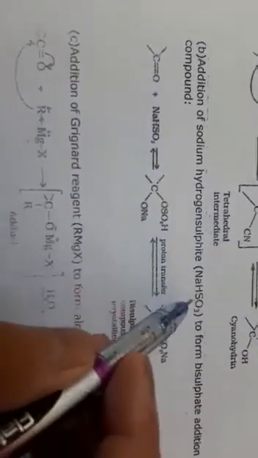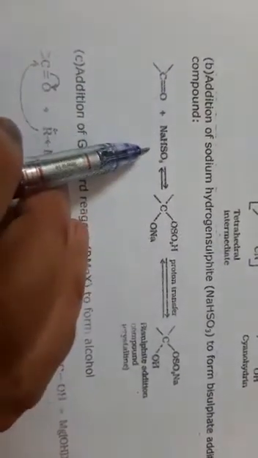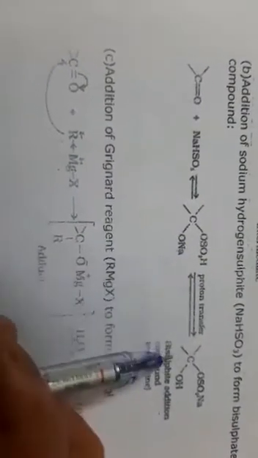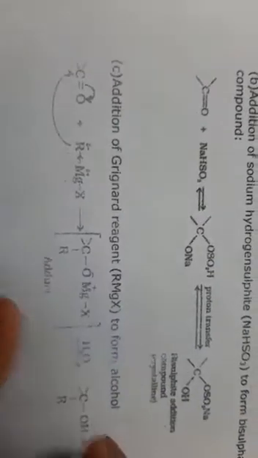After this, the addition of sodium hydrogen sulfite, NaHSO3, forms a bisulfite addition compound. This is the carbonyl group, it reacts with sodium hydrogen sulfite to form the product, and these are reversible to each other, so it changes back into aldehydes and ketones.